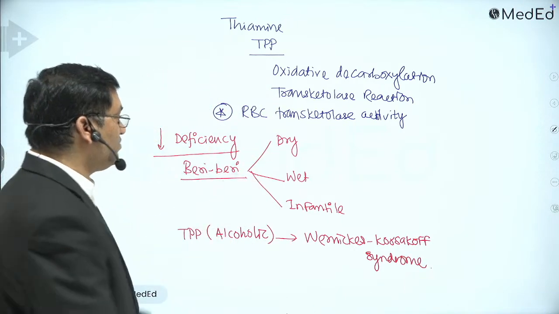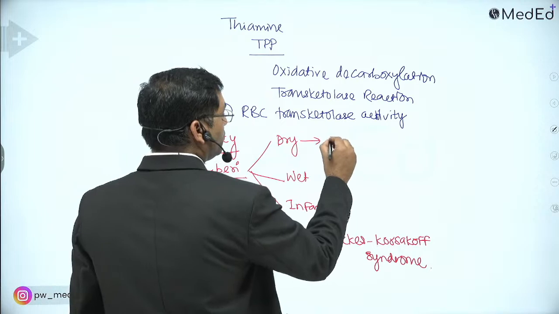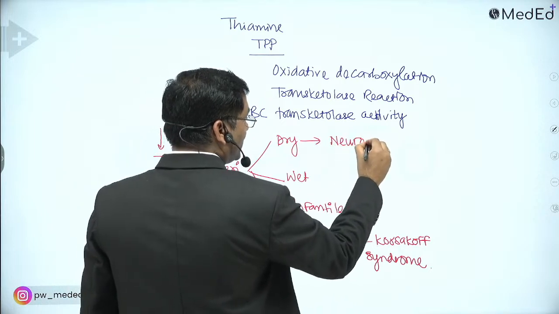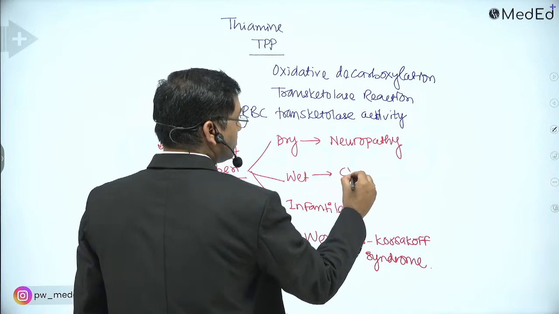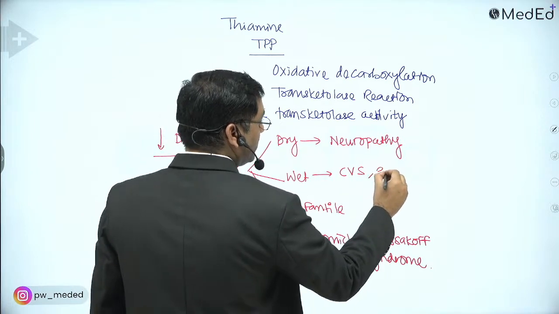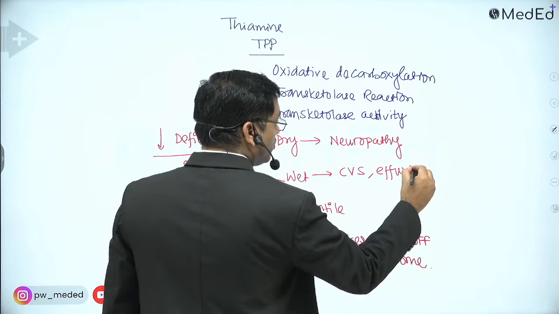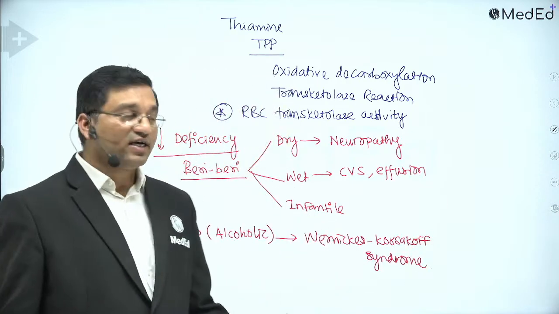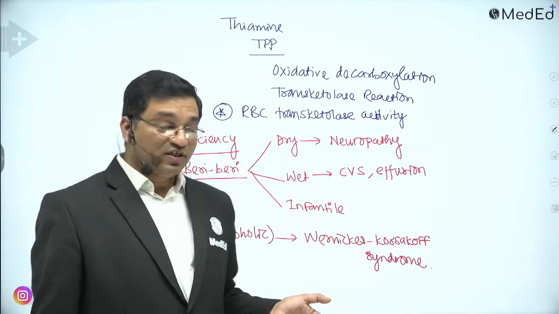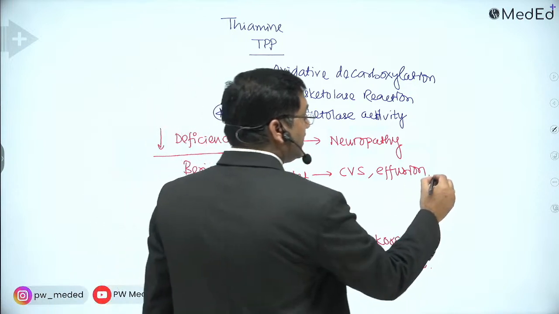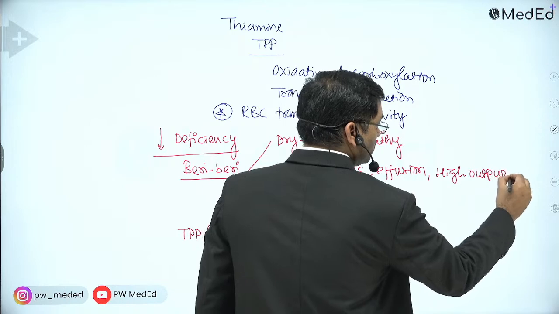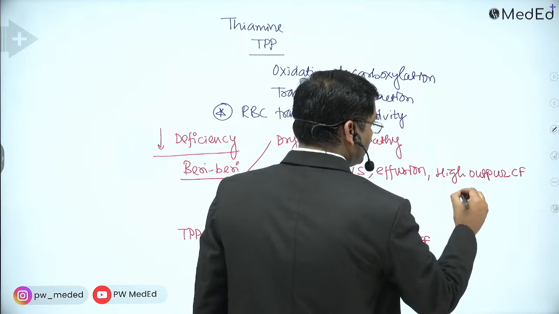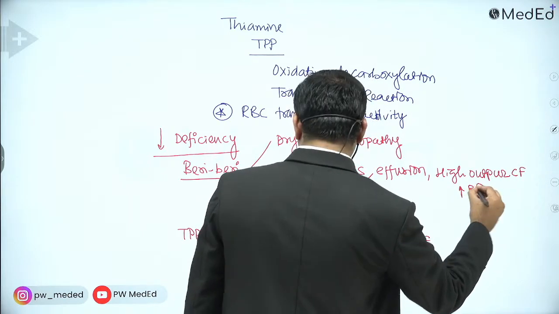Now dry beriberi means neuritis, peripheral neuropathy. Wet beriberi means severe manifestations, effusions, accumulation of fluid in the pleural cavity, pericardial cavity, abdominal cavity. There is high output cardiac failure. There is high blood pressure.